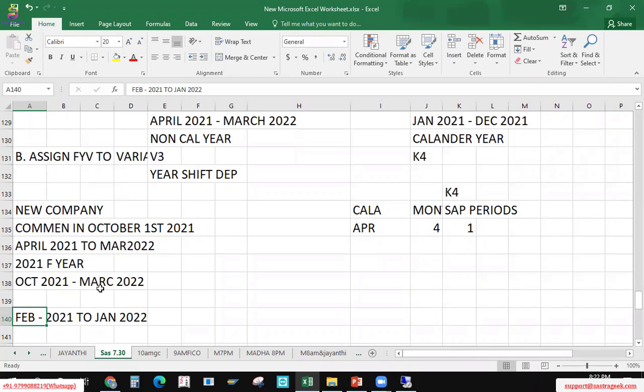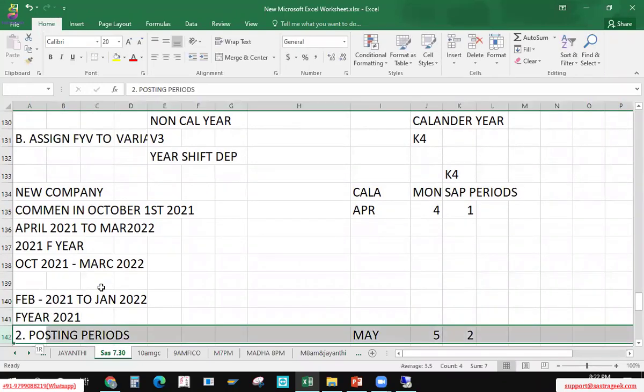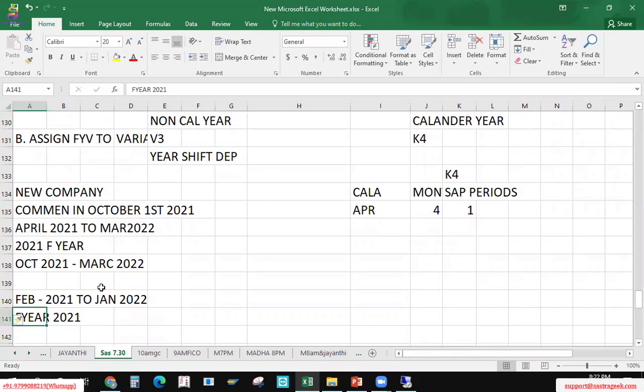There is no hard and fast rule, but while reporting to the government, how will they report? Financial year still says 2021. Fiscal year still says 2021 only. As per the government, they need to give April, so they can go for April to March again.